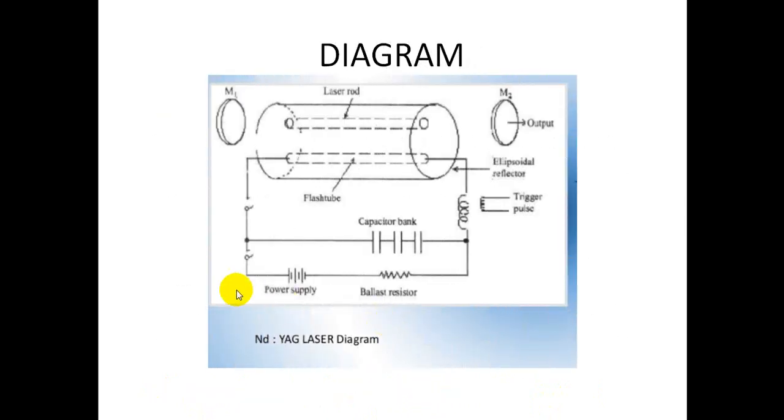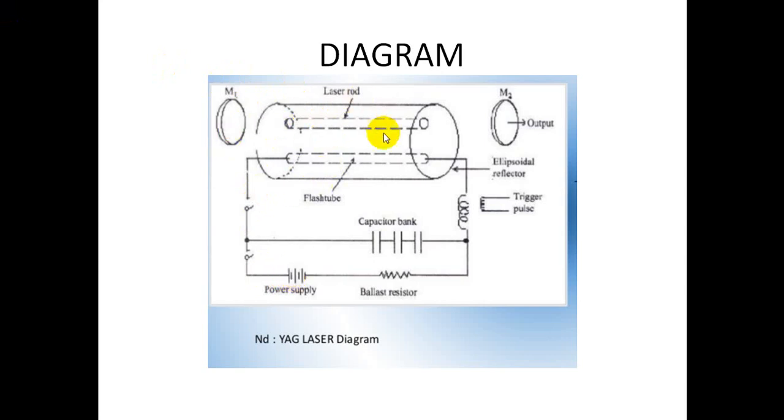So come to the diagram. This is the diagram of the ND-YAG laser. In this, the Nd+3 ions are taken as the active medium in the form of a laser rod. A flash tube, which is a xenon flash tube, is connected to a power supply.